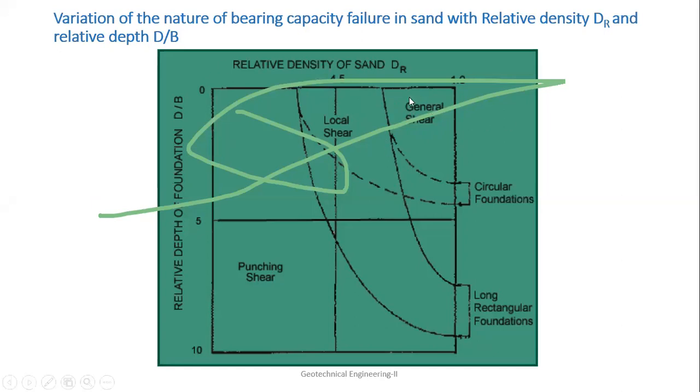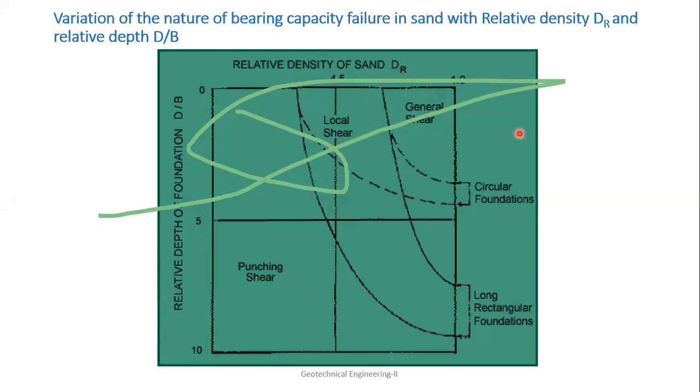Now here, if you see, this is the line which is the general shear failure. Okay, this is the line. So if the relative density is somewhere like this, and the relative depth of the foundation is somewhere like this, which is going from 0 to 10, and the relative density is going from 0 to 1, where 1 means 100%. So if it is coming in this range, then it will be general shear failure. If it is coming in this range, it will be local shear failure. And if it is coming in this range, it will be punching shear failure.